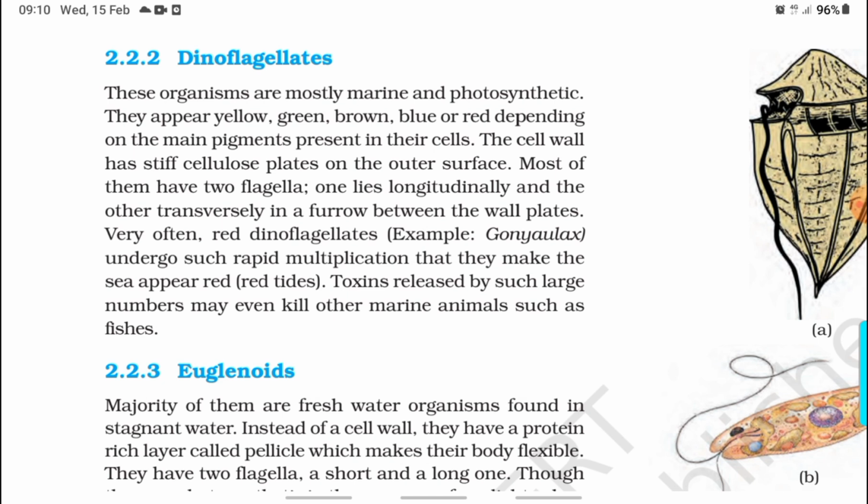They appear yellow, green, brown, blue or red depending on the major pigment present in their cells. The cell wall has stiff cellulose plates on their outer surface. Most of them have two flagella. One lies longitudinally and the other transversely in a furrow between the wall plates. Very often red dinoflagellates, for example Gonyaulax, undergo such rapid multiplication that they make the sea appear red, causing red tides. Toxins released by such large numbers may even kill other marine animals such as fishes.